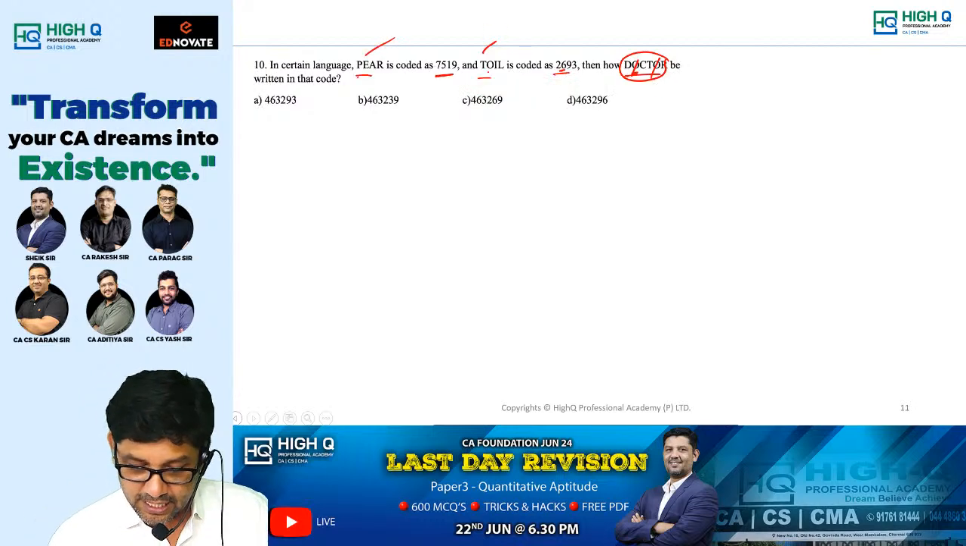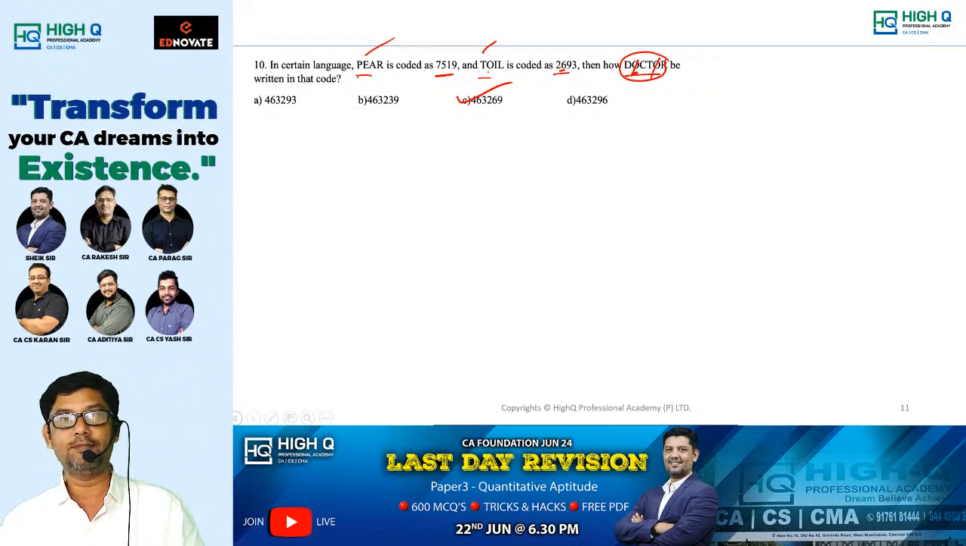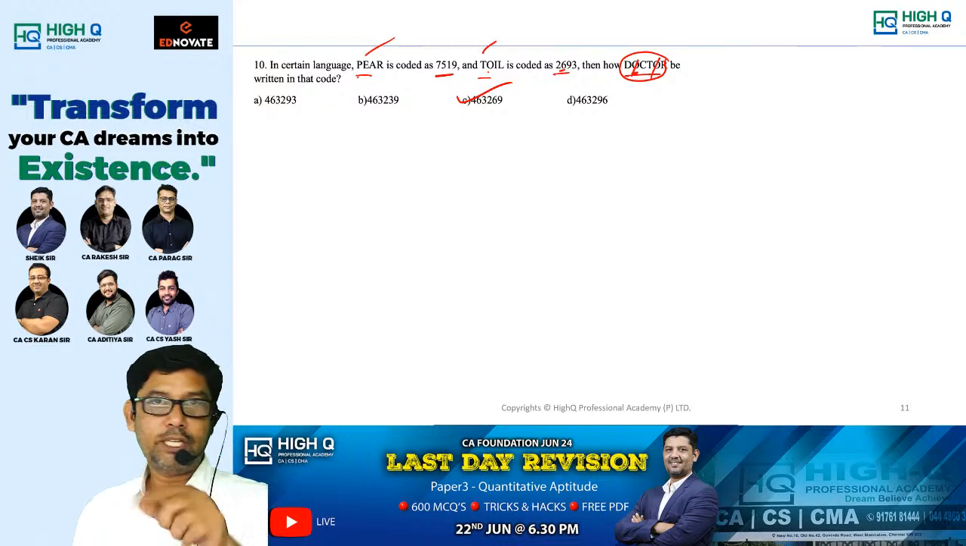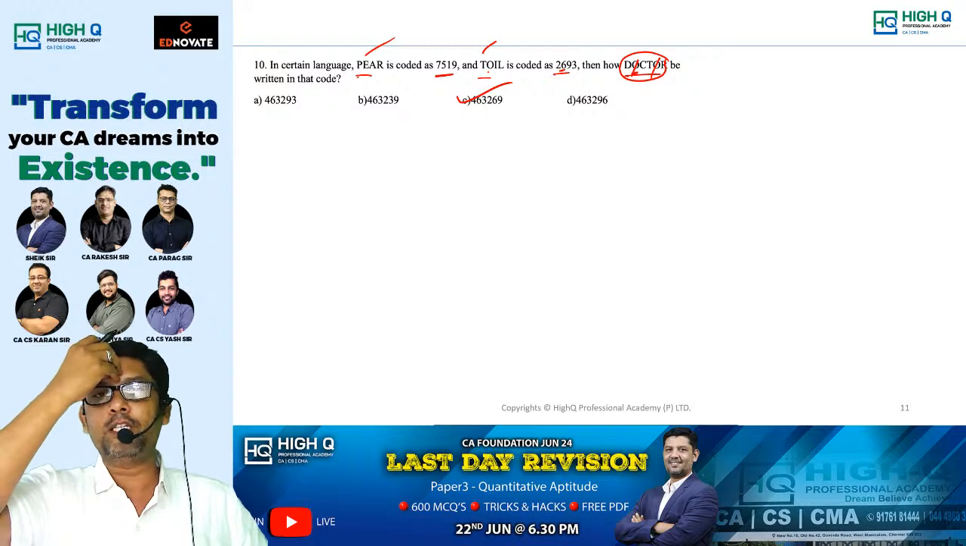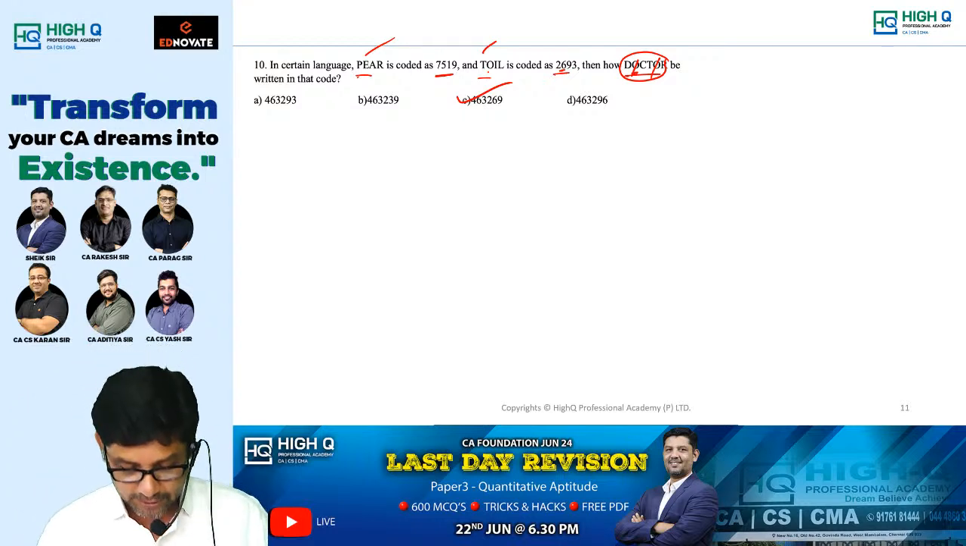Second last digit as 6. Is it option C alone? That's it. This is the way we can crack it. Nothing else. Are you getting my point? I don't think you have done this type of question before, and this was asked last time. Many people said, sir, we wasted our time, sir. There is nothing to waste. Just like that, we can crack it.